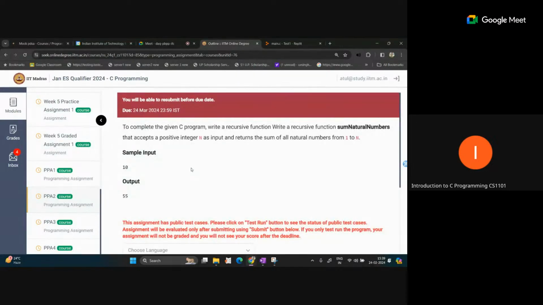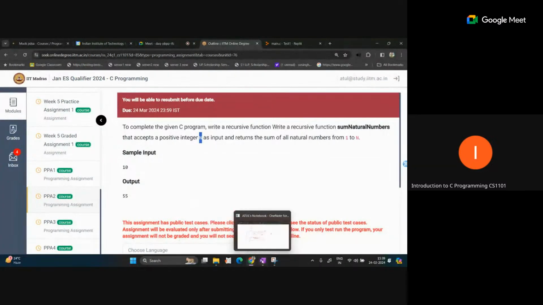Okay. So next is the PPA of week 5. To complete the given C program, write a recursive function. Write a recursive function sum of natural numbers that accepts a positive integer n as input and returns the sum of all natural numbers from 1 to n.